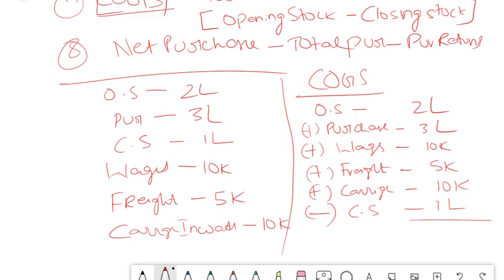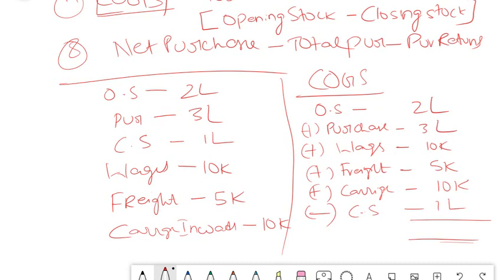You can just add it up. I am not doing the totaling. So this is generally the formula for your cost of goods sold. Sometimes they ask this type of questions in your exam, so you must know how to calculate the cost of goods sold or cost of sales.